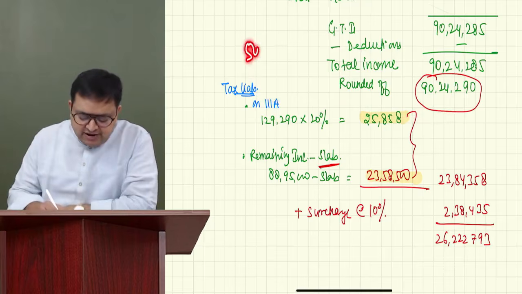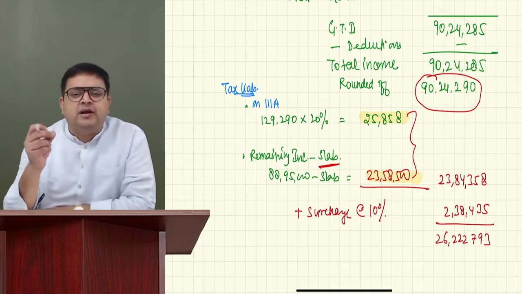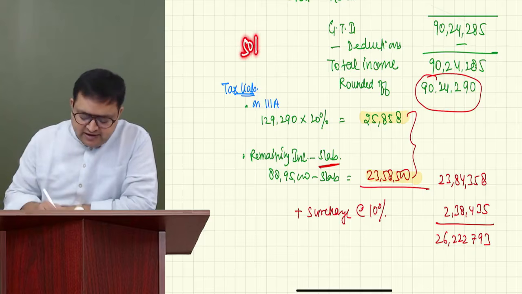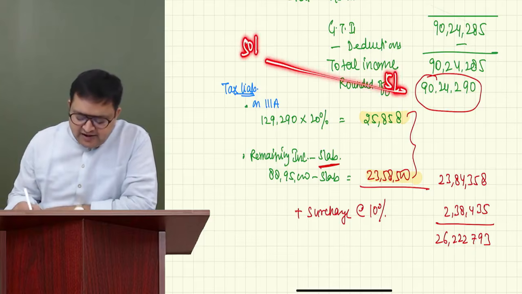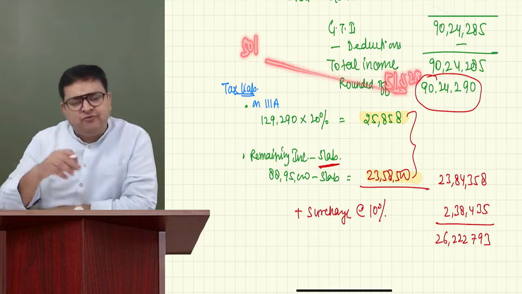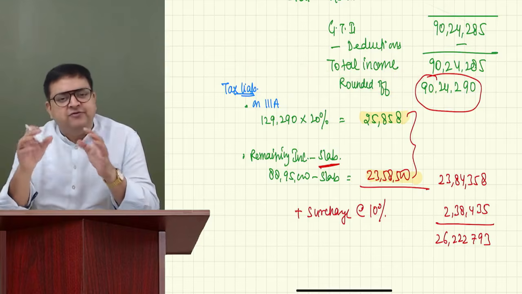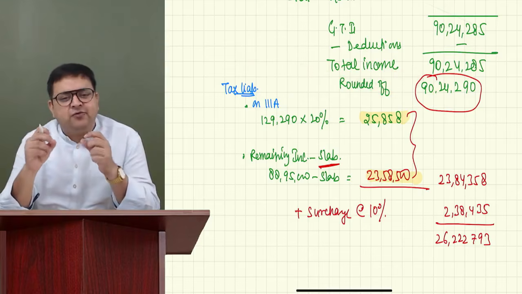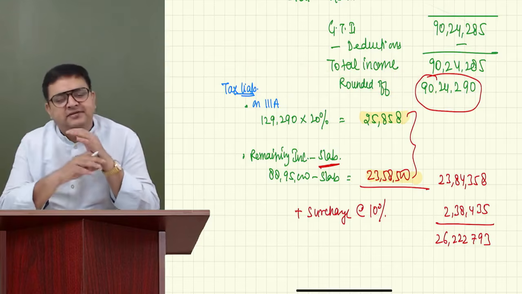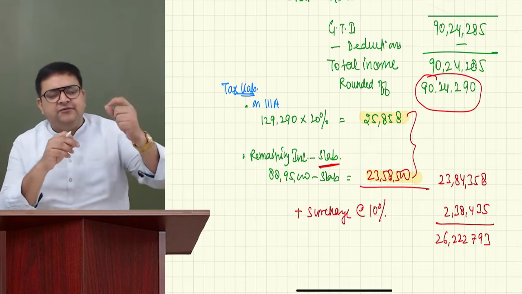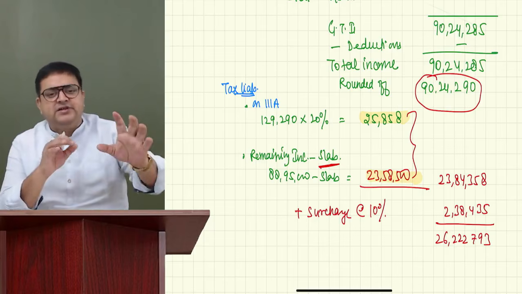You should check marginal relief only if your income is a little bit over that particular limit. Had it been 51, 52, 53 lakh, I would have checked it. But if the difference is more, please don't waste your time. If the difference is little, then only check it.